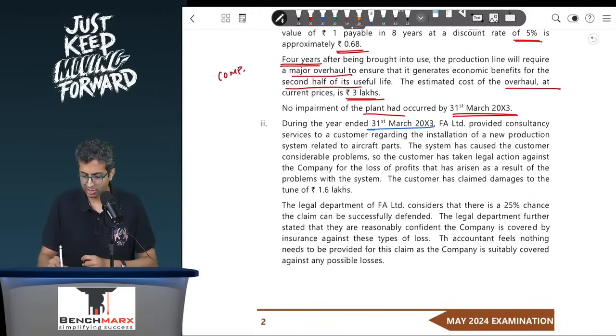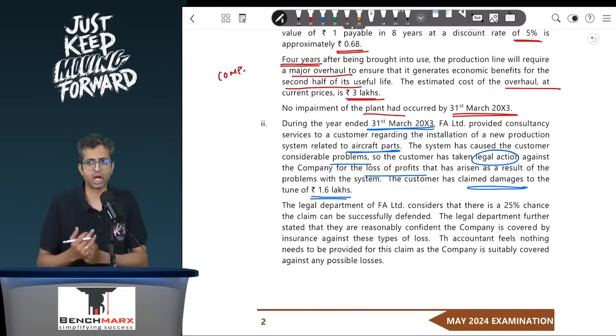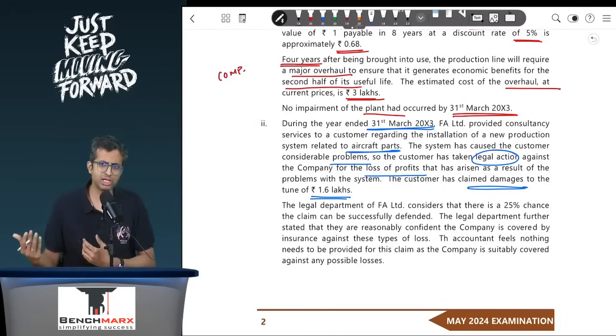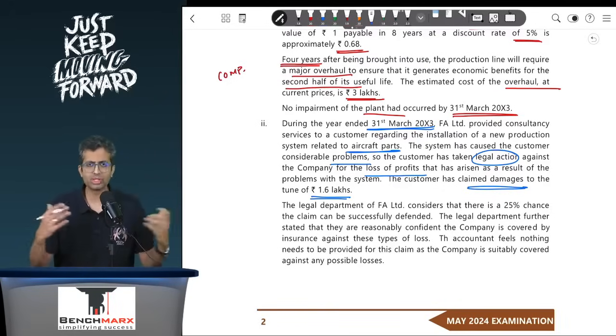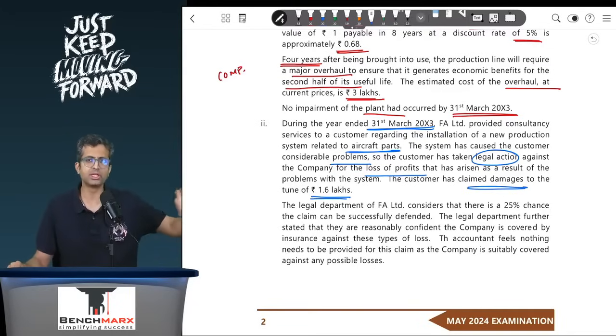During the year ended 31st March 2023, FA provided consultancy services to a customer regarding the installation of a new production system relating to aircraft parts. So we have provided a consultancy. The systems caused the customer considerable problems, so the customer has taken legal action against the company for loss of profits that arose as a result of the problems in the system, and the customer has claimed damages of 1.6 lakhs. Now, these damages, if you accept, are a liability. If you are appealing, it can be contingent, and if it is still pending litigation, then you will have to look at contingency, where Ind AS 37 guidance says if it is probable, that is more than a 50% chance, you create a provision, otherwise you give a disclosure.